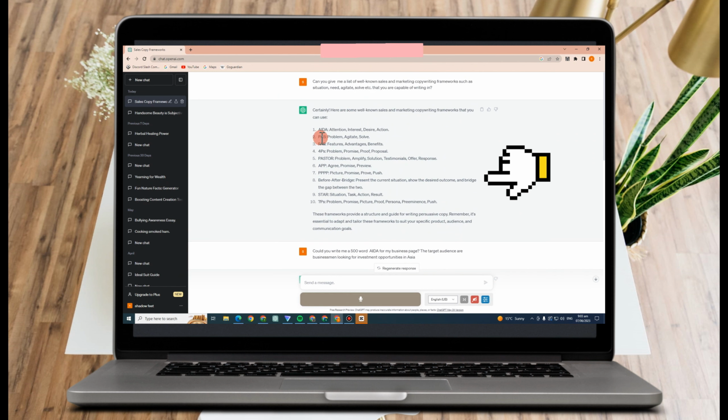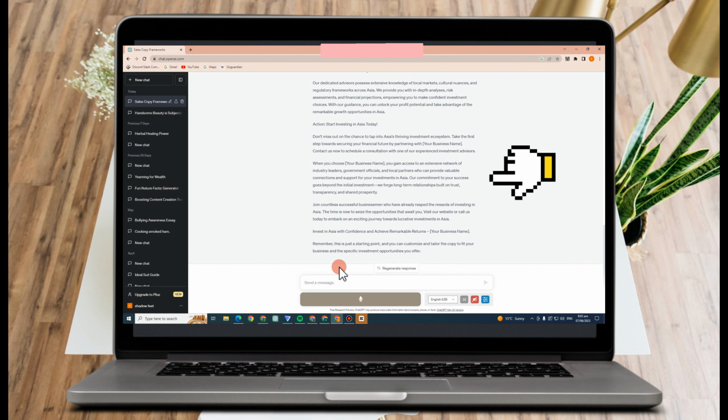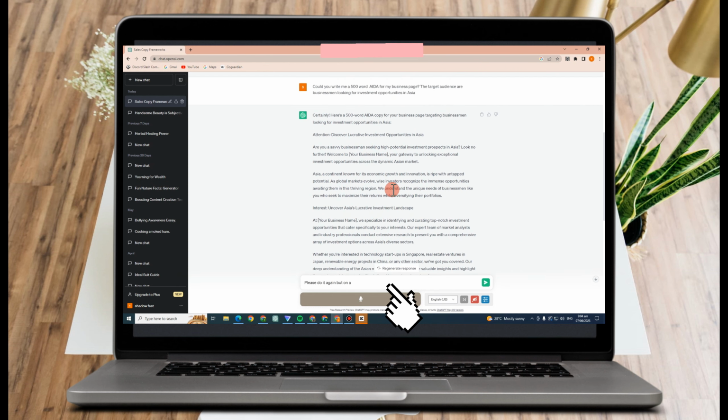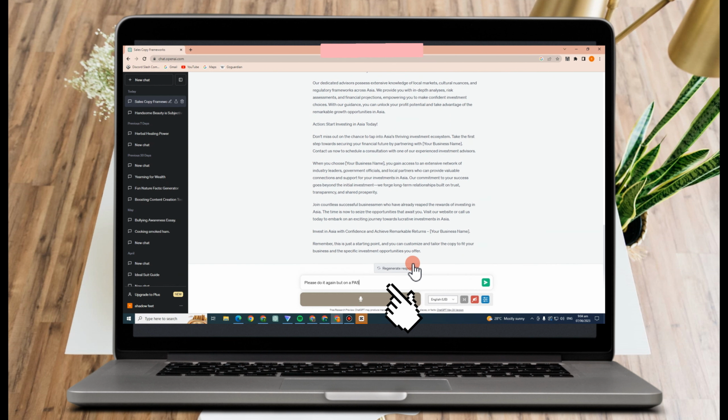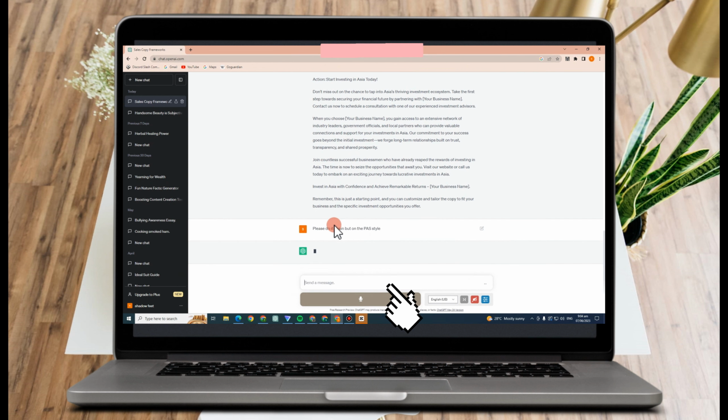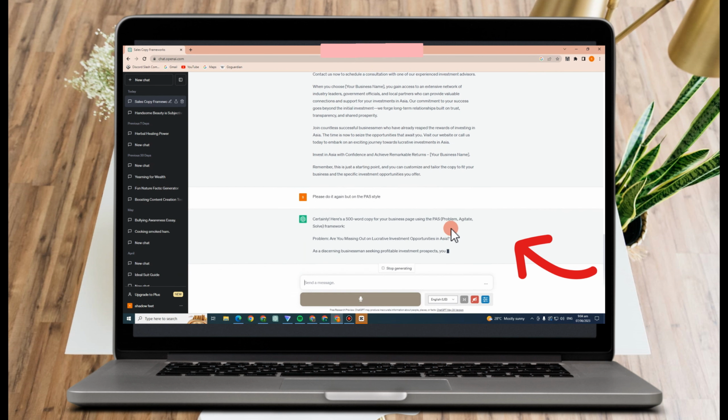Now, if you want to do another style, all you have to do is type, please do it again, but could you do it on, let's just say, I'm going to pick one here, PAS style. You just have to press enter, and as you can see, ChatGPT provided again.